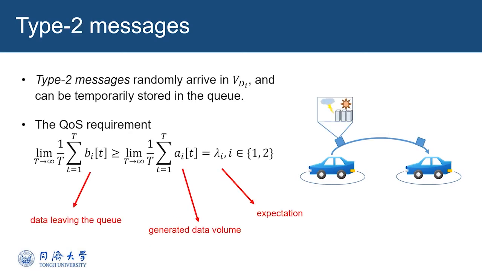The second type of messages, termed Type 2 messages, randomly arrive at the source vehicles, and they can be temporarily stored in the queue. Such messages can be those that support environment sensing or onboard infotainment applications. Different from Type 1 messages, Type 2 messages can tolerate some delay. The quality of service requirement of Type 2 messages means that the queuing delay should not become unlimitedly large.